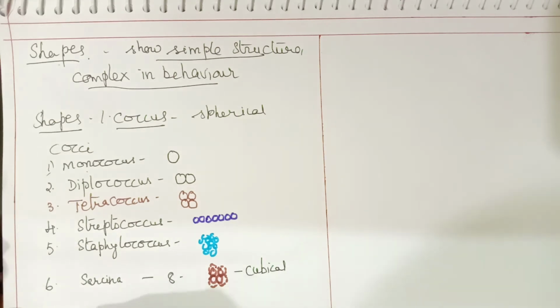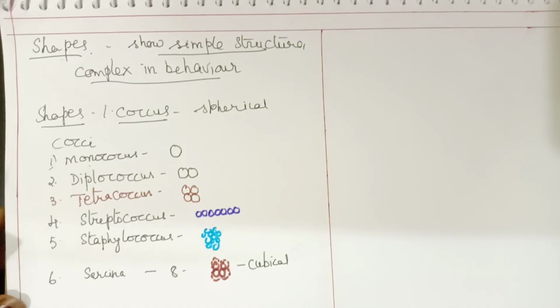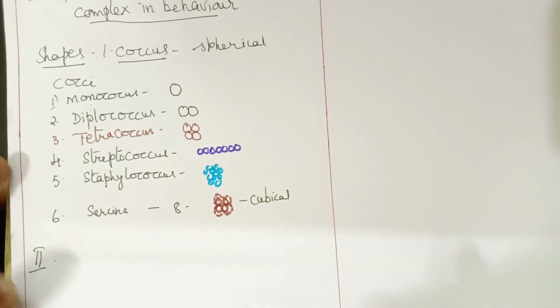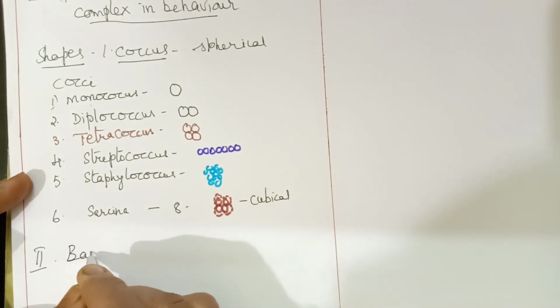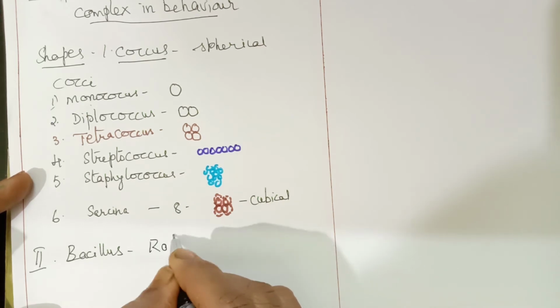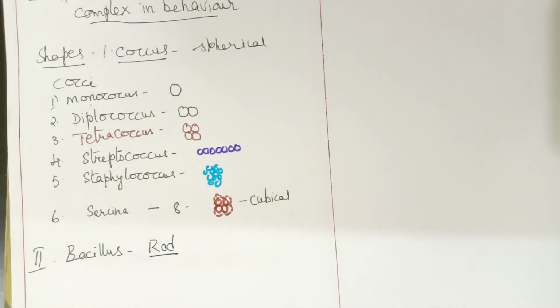Now the second type is called Bacillus. Bacillus means rod-shaped bacteria. These rod-shaped bacteria also occur in different ways.